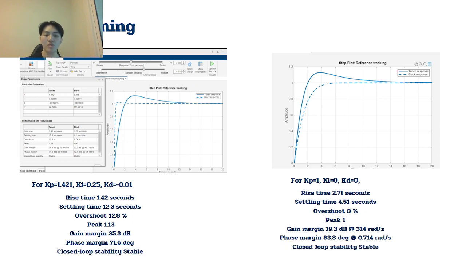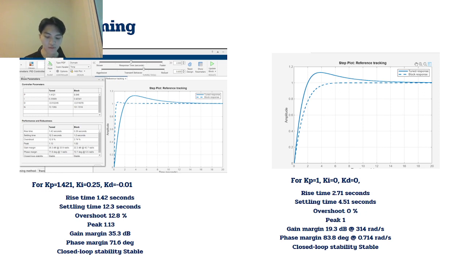The overshoot is around 12%. So the conclusion is it provides us stability of the controller. On the right-hand side, I got another tuning: KP 1, KI 0, and KD 0. So the overshoot is around 0.